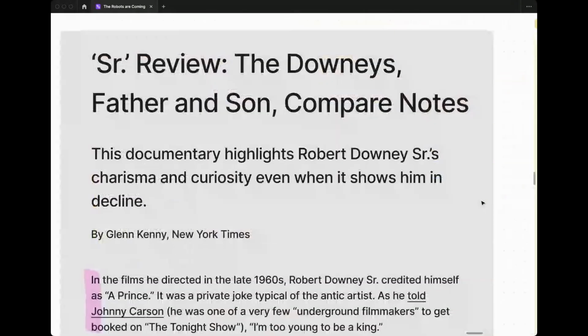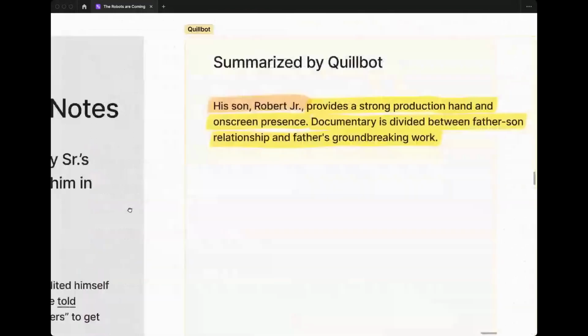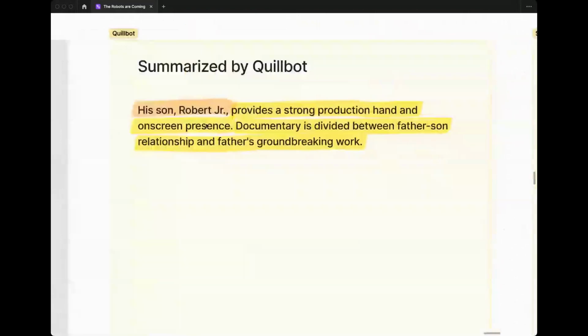With the movie review, how was the summary compared to the author's blurb that they included in the article? Oh, great question. So the summary that you can see here: this documentary highlights Robert Downey Sr.'s charisma and curiosity, even when it shows him in decline. Each one of these got different bits and pieces of it. Strong production hand and on-screen performance from Robert Downey Jr.